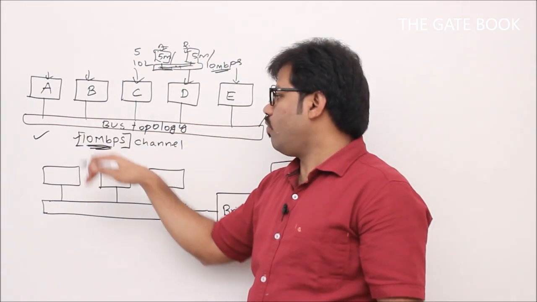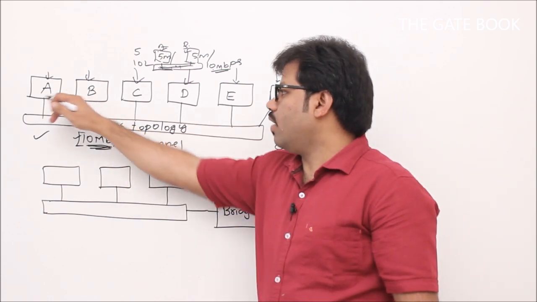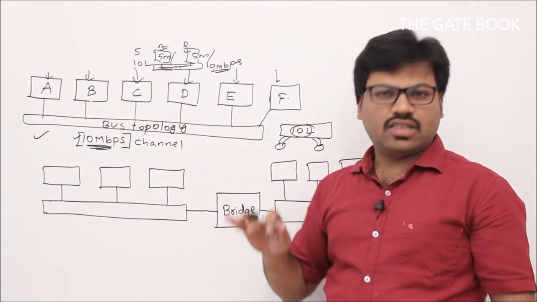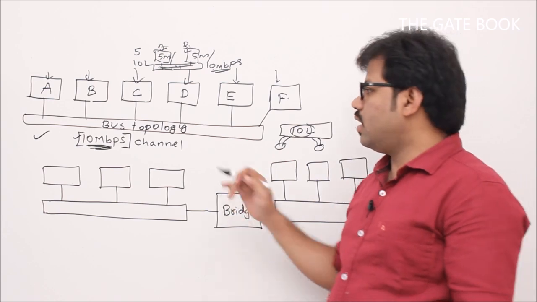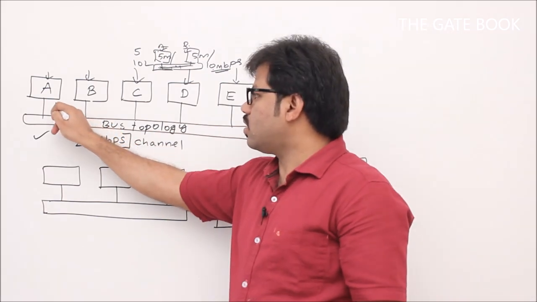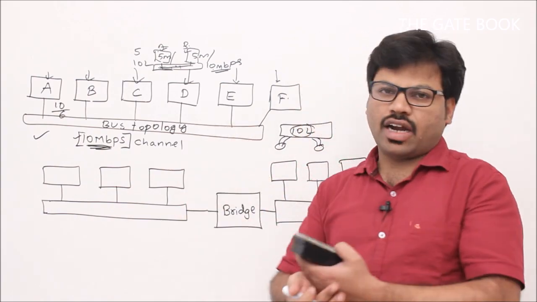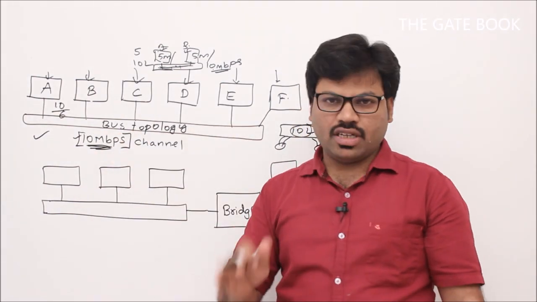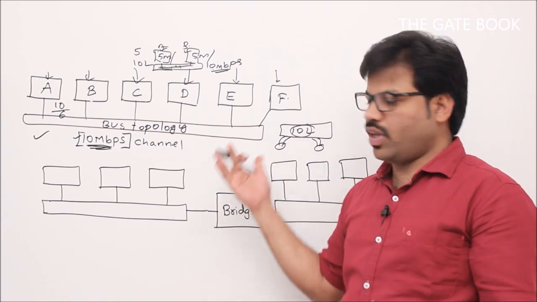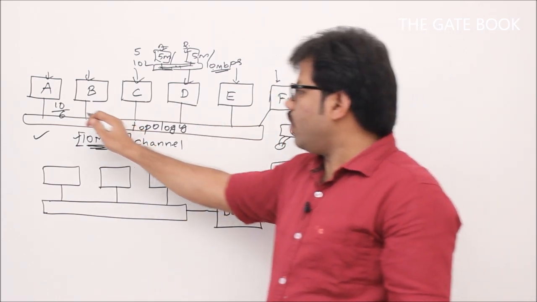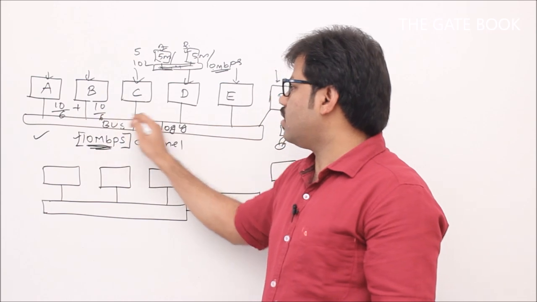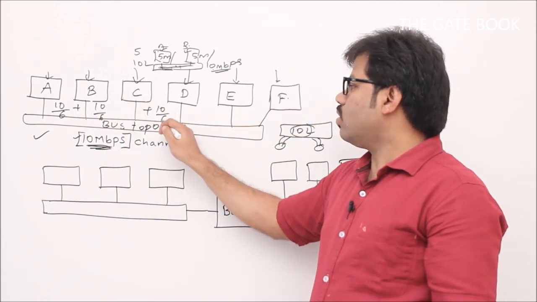Similarly, here also, if we have a 10 Mbps channel and 1, 2, 3, 4, 5, 6 computers or devices, then on average each system is going to have at most 10 by 6, correct? That means I am equally sharing the bandwidth. Then 10 by 6 Mbps system A can have, and in the same way everything. Now if everyone has 10 by 6 Mbps, what happens?